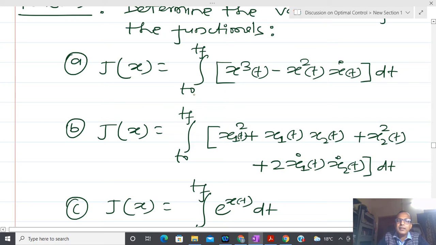Here you can see this functional has only one variable x, a scalar one. In the second place, you can see I have x1 and x2, and in the third place I have some kind of exponential function. In order to calculate the variation, could you please tell me how to proceed?